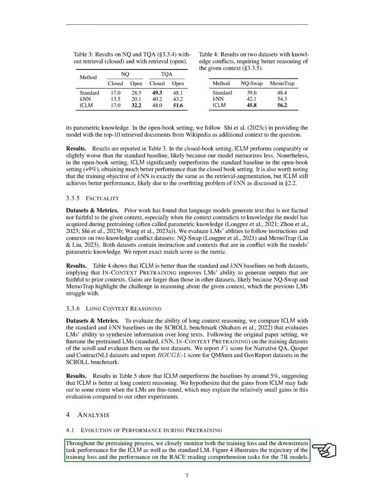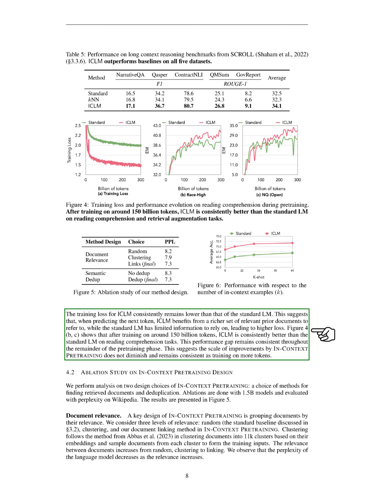Throughout the pre-training process, we closely monitored both the training loss and the downstream task performance for the ICLM and the standard language model. The training loss for the ICLM was consistently lower than that of the standard model. This suggests that the ICLM benefits from having a richer set of relevant prior documents to refer to, while the standard model has limited information to rely on, leading to a higher loss.